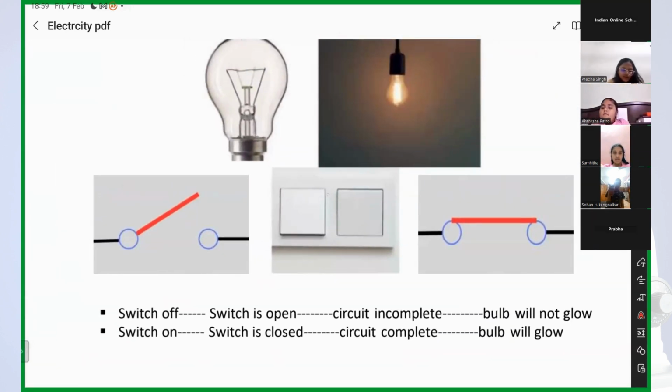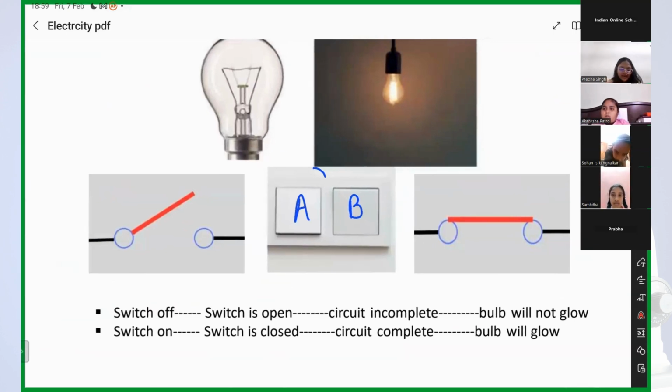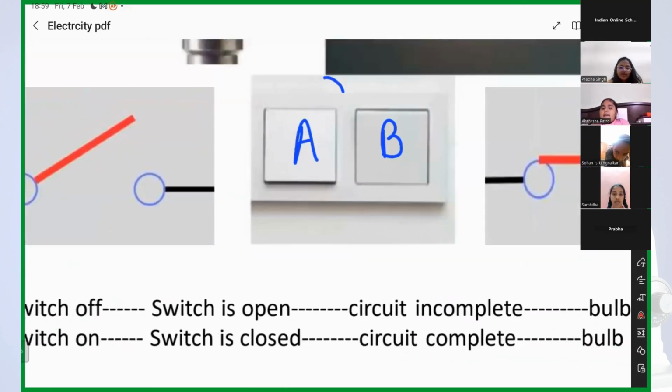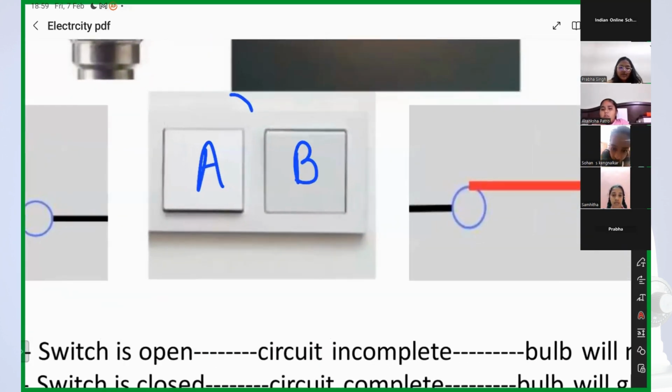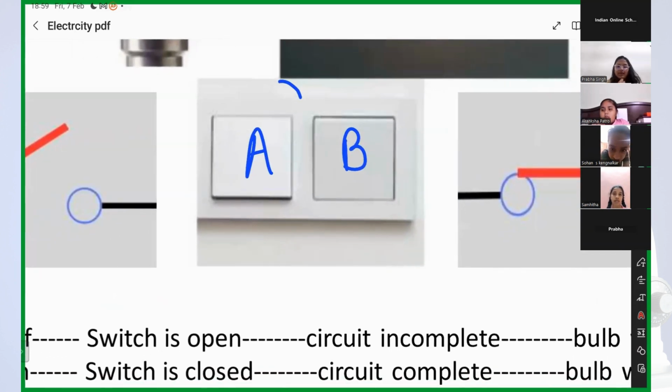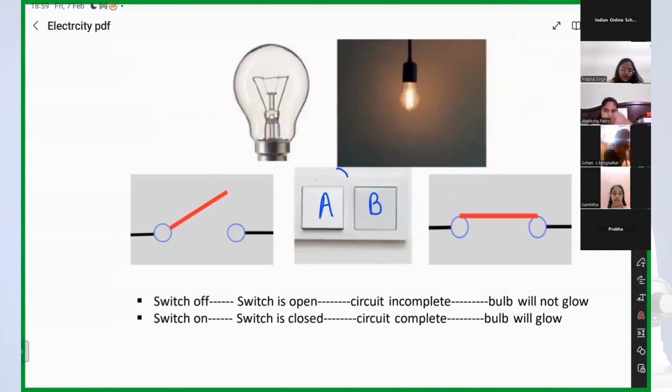Now coming to the switch here, A and B. In A, is the switch on or off? It's off. B is on. When the switch is off, is the bulb glowing? No, ma'am. In B, is the switch on or off? On. Then is the bulb glowing or not? Yes, the bulb is glowing.